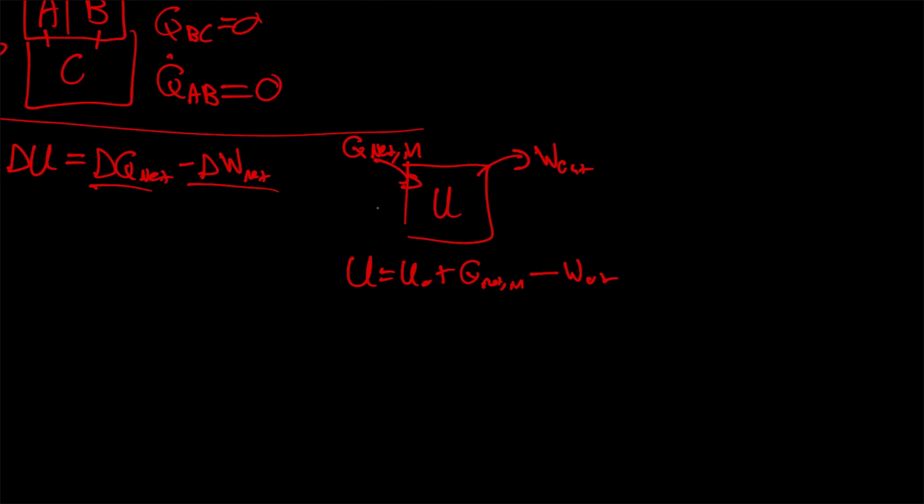Interestingly enough, if this was to have mass input as well, we're going to have plus, we'll call it U prime. Basically, that's the internal energy per unit mass of the system, and that's going to be times the mass added. This is all just purely hypothetical to illustrate the point. Basically, energy is still being conserved when we're adding mass to the system, simply that we also have to consider the amount of internal energy being added per unit mass of the system that we are increasing.